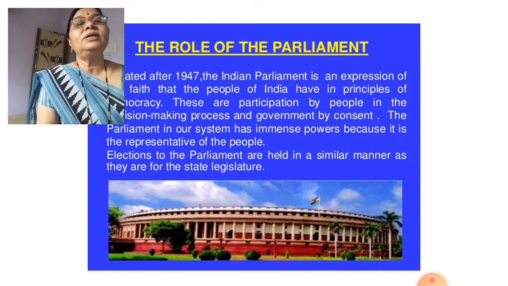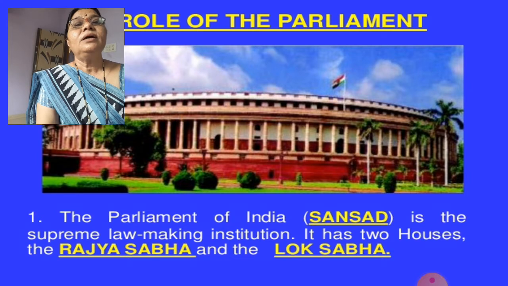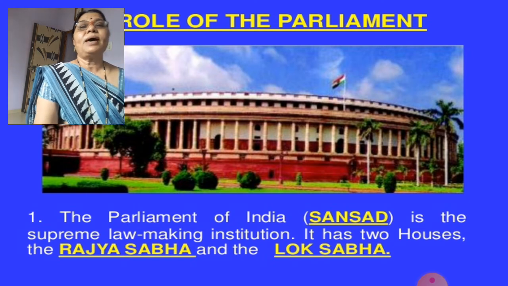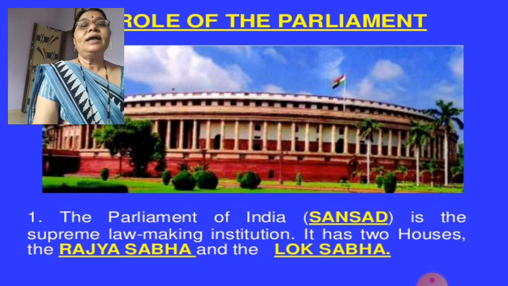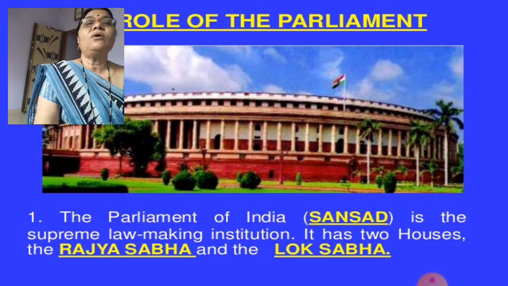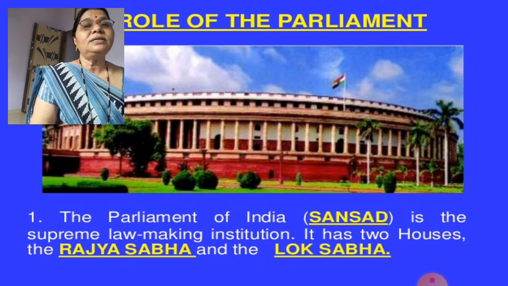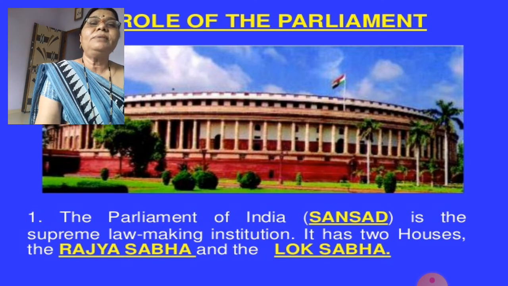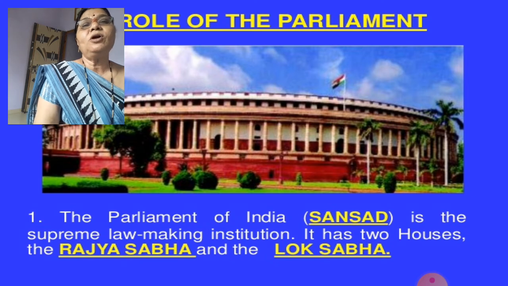The parliament's role is very much important in the government. Now the role of the parliament, here the Parliament of India. The Parliament of India is called the Sansad, and is the supreme law making institution. Supreme law making institution means it always makes the law. The law is made by whom? The Parliament. Now in the last lesson we had seen that implementation of law is different from making the law, and whether the people are obeying the law or not, that there are three institutions and they are doing their work properly. So this Parliament of India, the Sansad, is the supreme law-making institution.